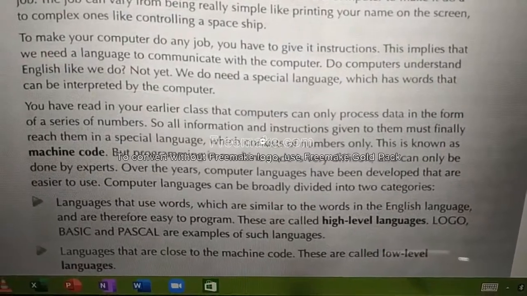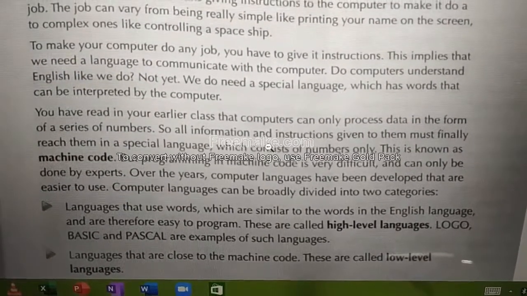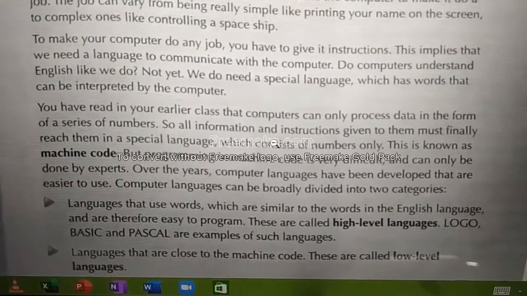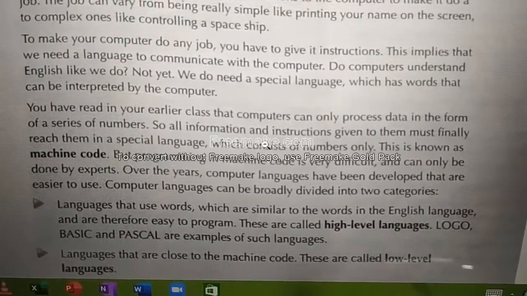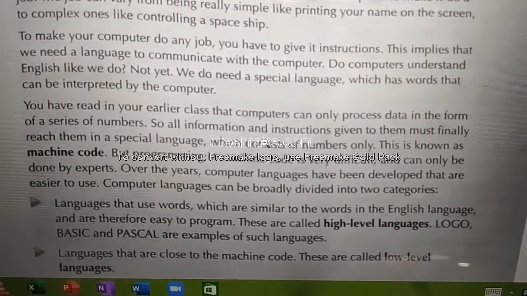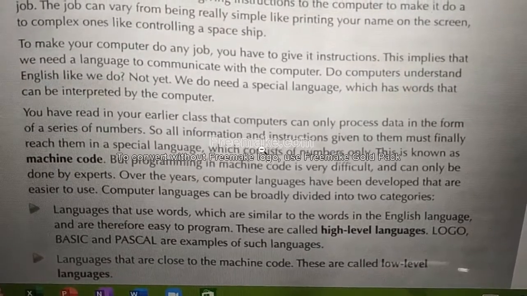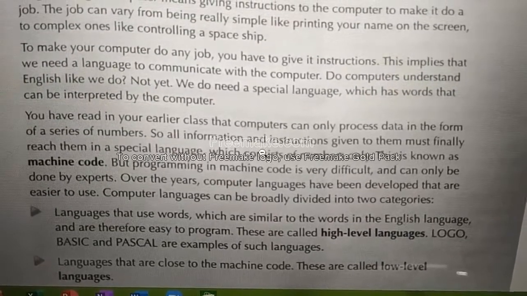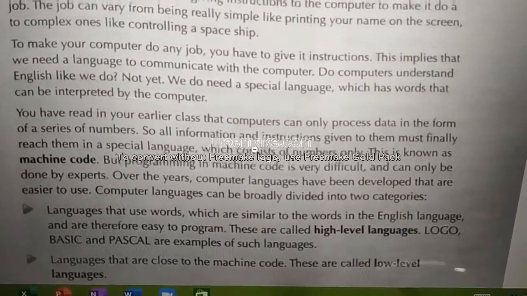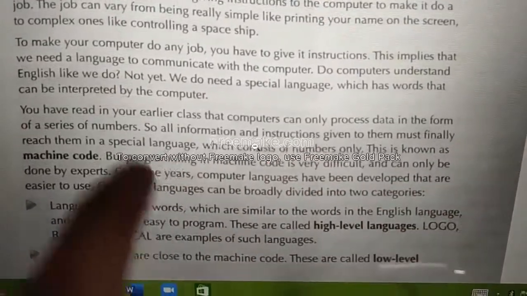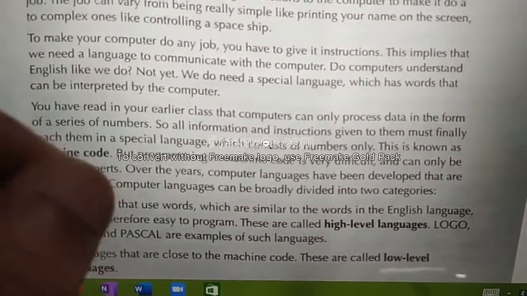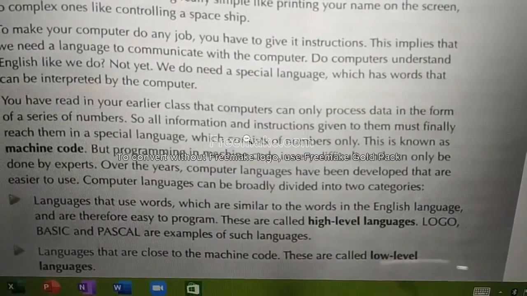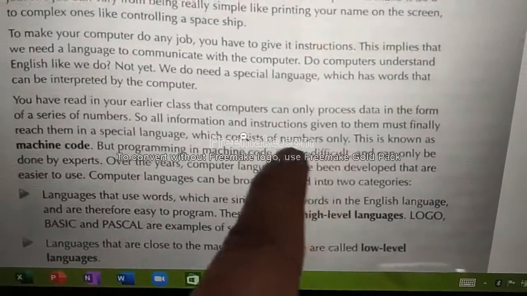What language does the computer know? Only 0 and 1. So all information and instructions given to it must finally reach it in a special language. Whatever instruction you give to the computer, you should finally give in 0 and 1 only, which consists of numbers only.